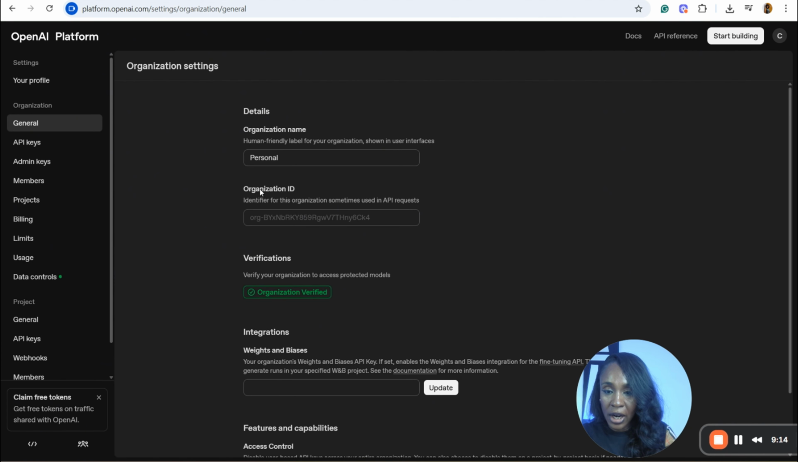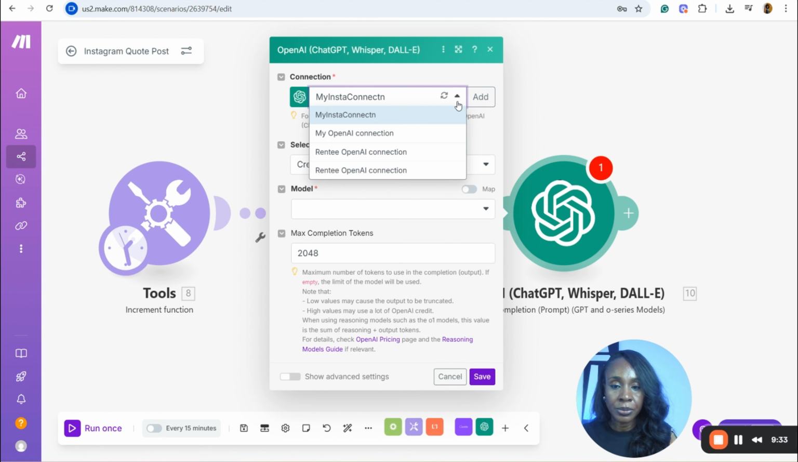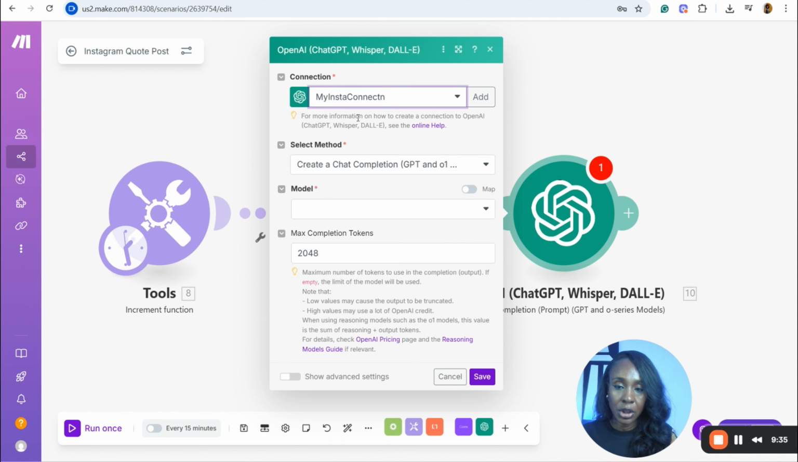Under the Generals tab, you see your organization ID. You copy your organization ID, and that's what you're going to be using. Come back here, paste your organization ID, and save. And that is how you're able to create your connection with ChatGPT. I'm not going to be doing that here because I already have my connection. So I'll be using my Insta connection, which is the one I'm currently using.